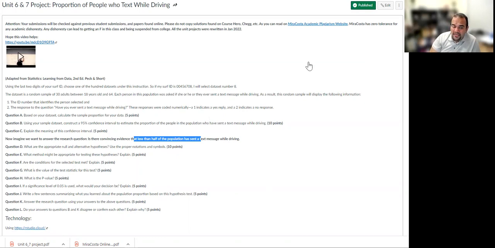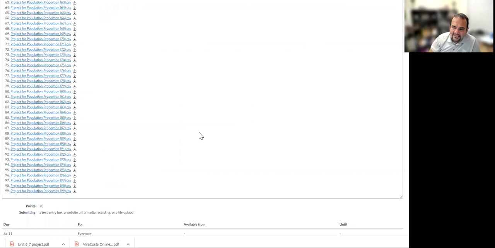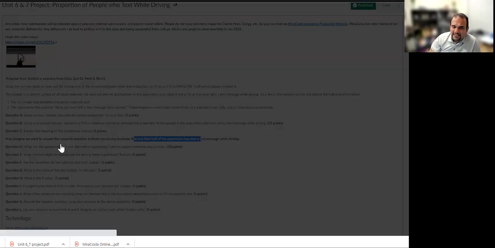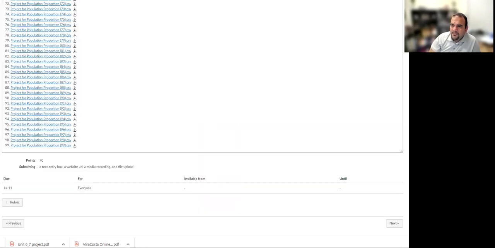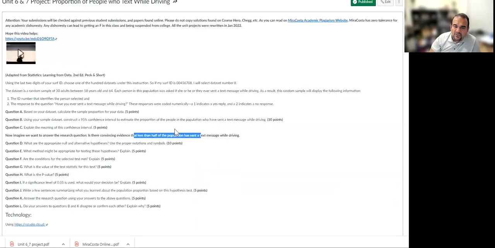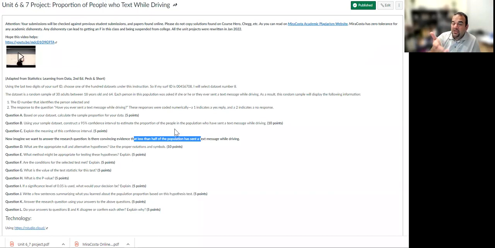What we want to estimate first is the proportion of people who text while driving, so the proportion of ones in this data set. Now, the sample is small enough that we can actually count how many ones we have. If you count the number of ones here, I have around 11 who said yes. A lot of the time, if you have a large sample size, you want to download the data to your computer, upload it into AutoStat or RStudio and do the analysis. So let's go to RStudio.